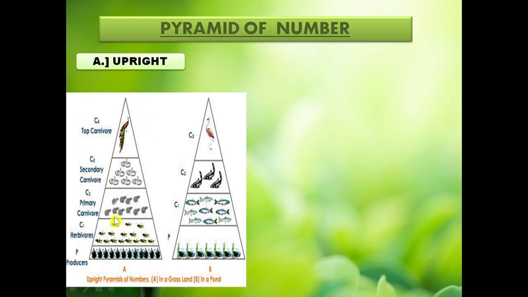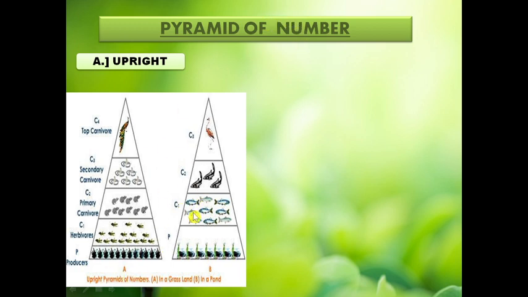As the number of individuals decreases at each trophic level, they have the shape of a pyramid with a broad base and a pointed apex. Such a structure is known as upright, and as it shows the number of individuals, it is known as the upright pyramid of number.